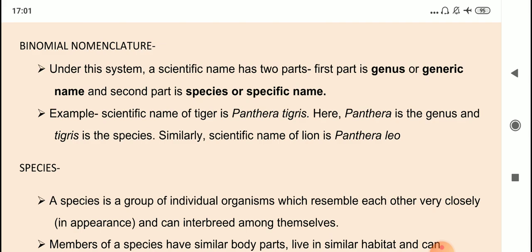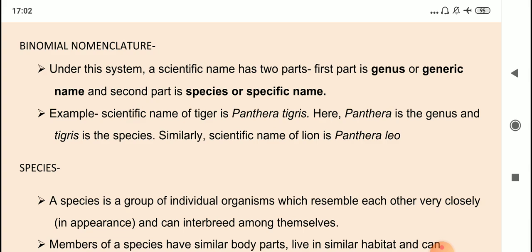One example is here. Scientific name of tiger is Panthera tigris. Now here Panthera is genus and tigris is species. Okay. Similarly, take the scientific name of lion. It is Panthera leo. So Panthera is the genus, leo is species or the specific name.